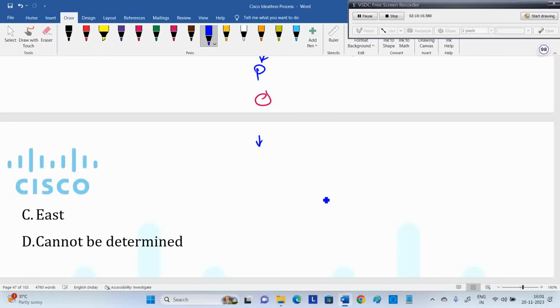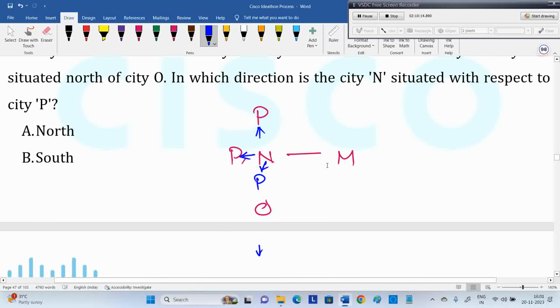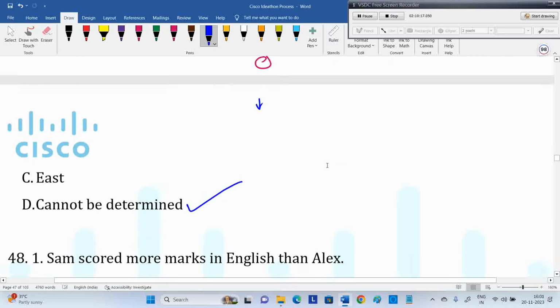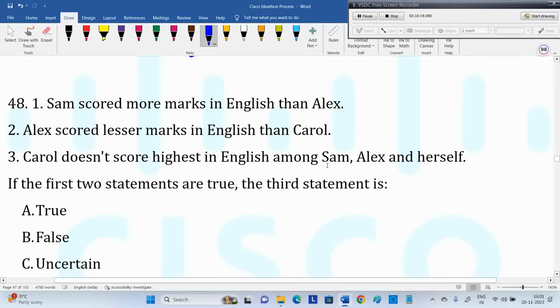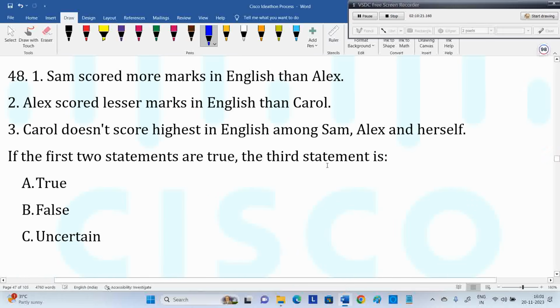Cannot be determined. We don't have a choice here, so it can be any of these. Cannot be determined. Next, back. I think this is solved. This one is solved. We got the answer. Uncertain, we're not able to decide.